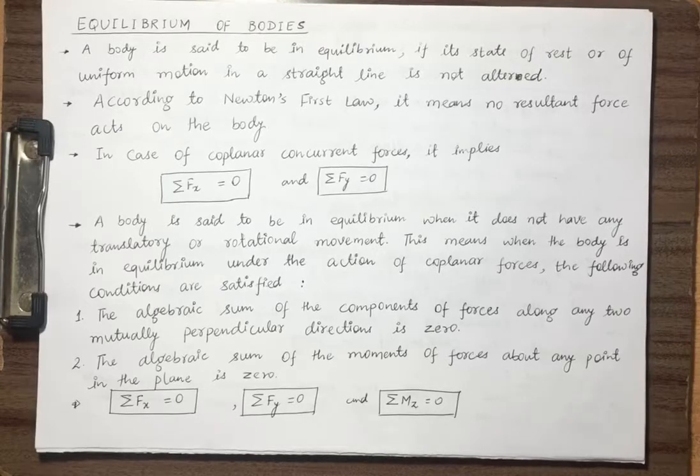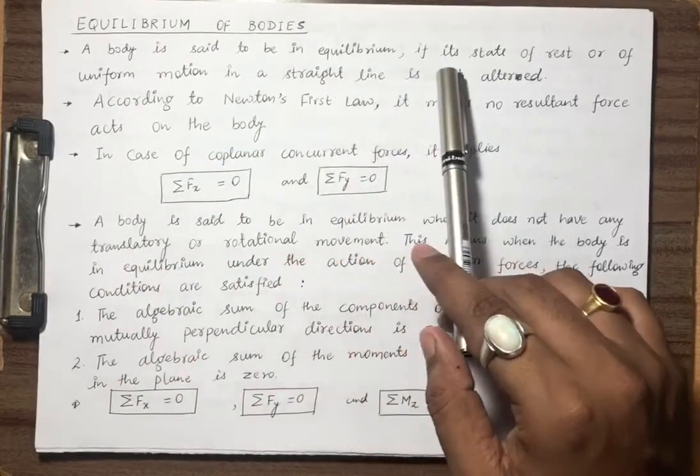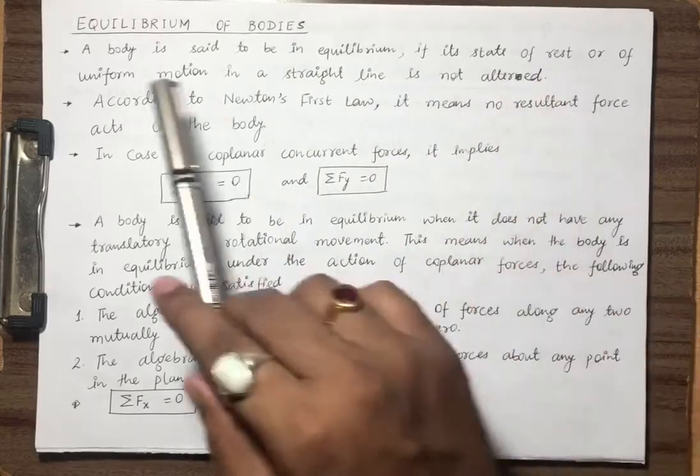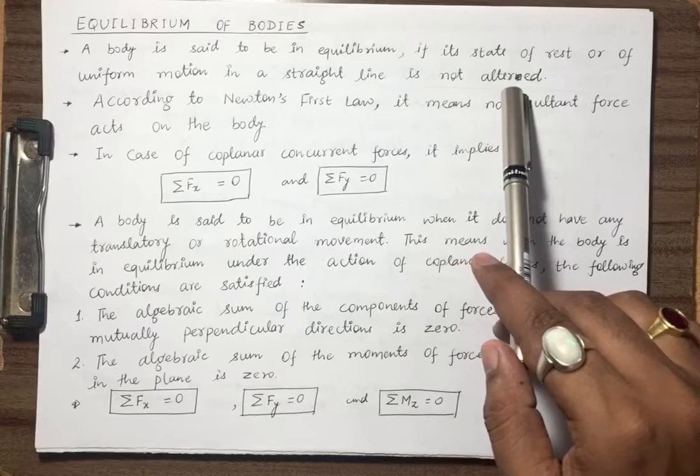Today we are going to learn the new topic, which is equilibrium of bodies. For analysis in mechanics, we have to know what is equilibrium and how we are going to solve the problem for equilibrium. A body is said to be in equilibrium if its state of rest or of uniform motion in a straight line is not altered.